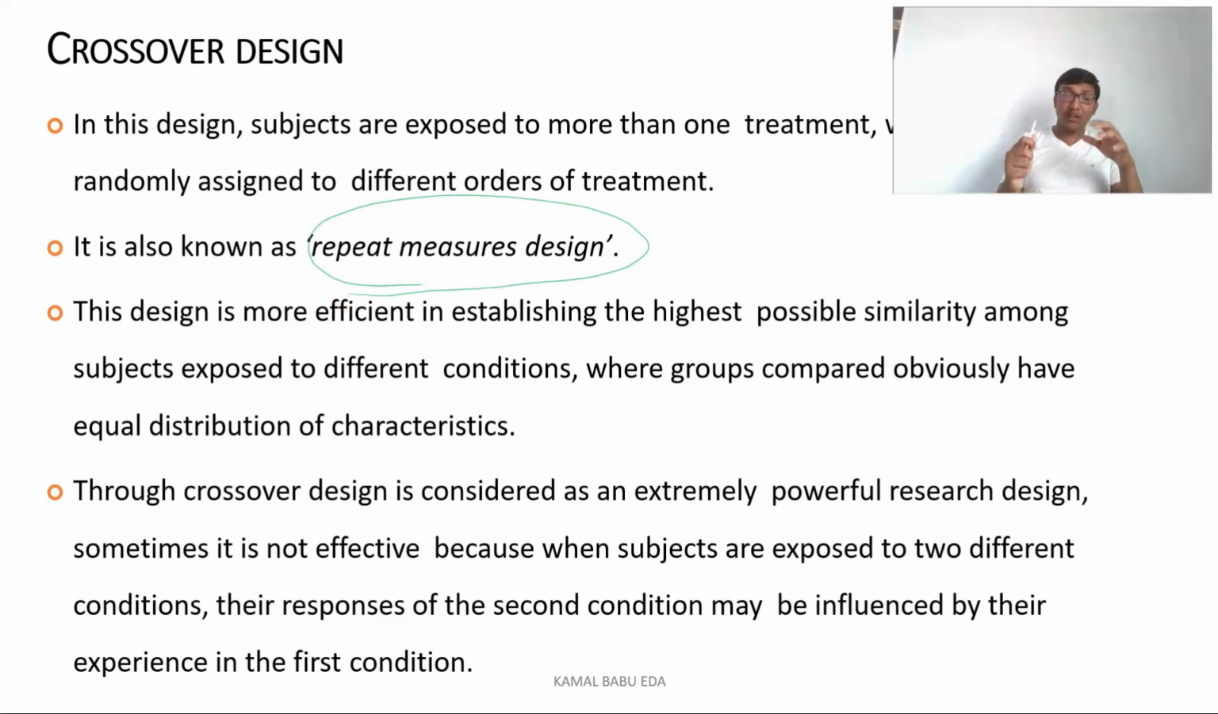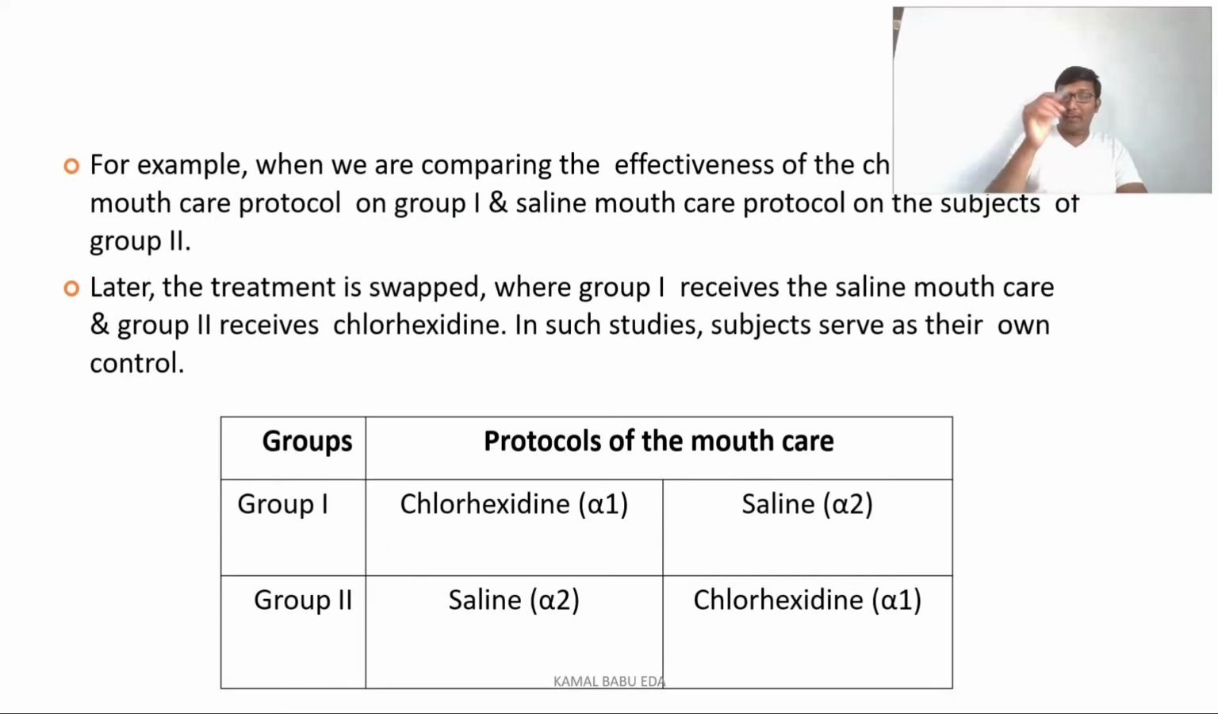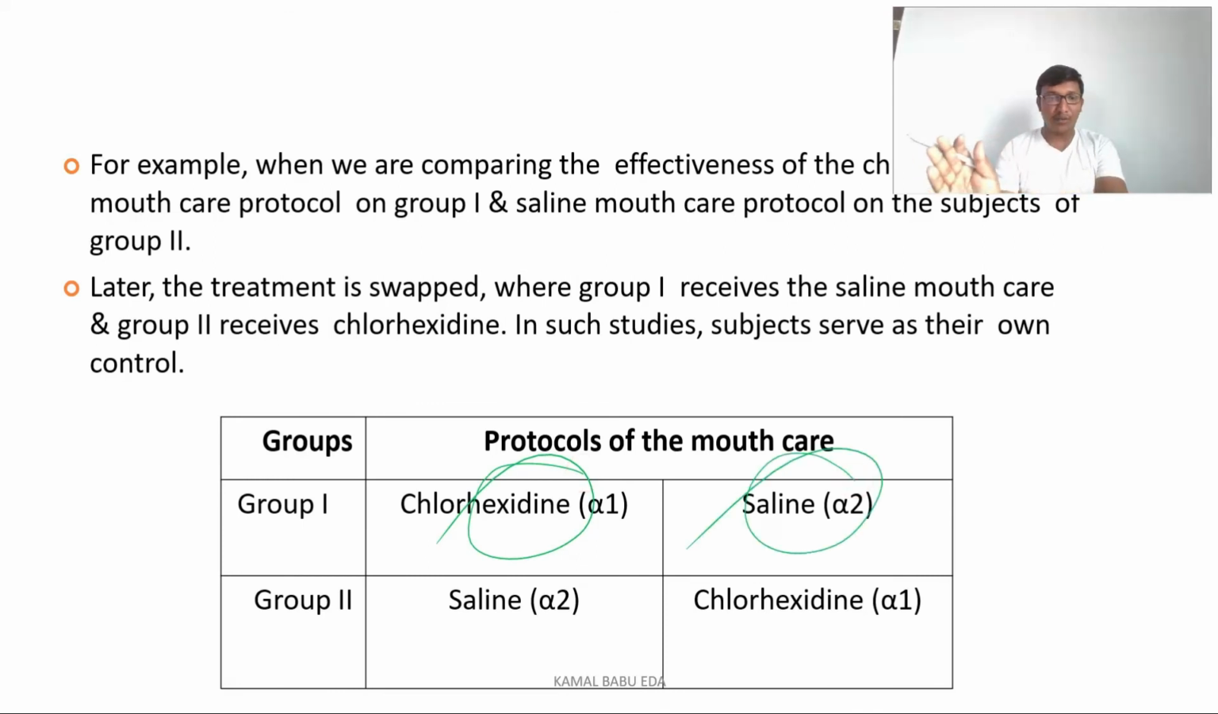This design is most efficient in establishing the highest possible similarity among the subjects who are exposed to different conditions. For example, previously we did the factorial design. In the factorial design we took group 1 and group 2. We kept group 1 on chlorhexidine and group 2 on saline mouthwash. The saline mouthwash patients do not receive the chlorhexidine mouthwash, and the chlorhexidine patients do not receive any saline treatment. They just want to identify the effect of the drug.